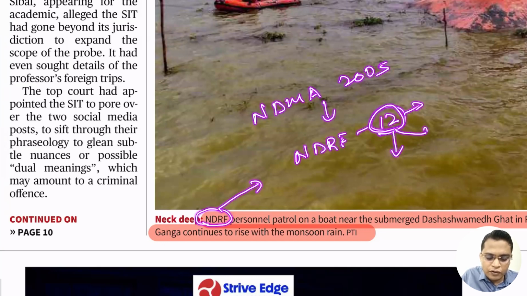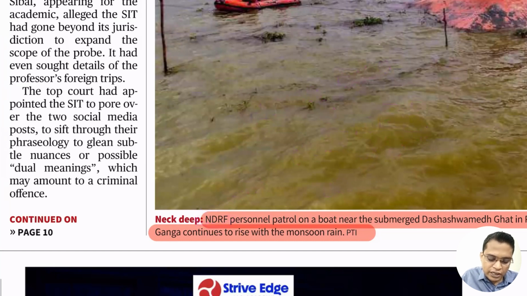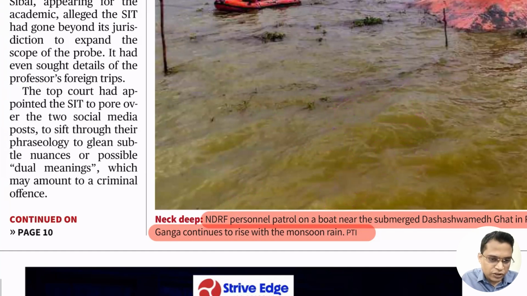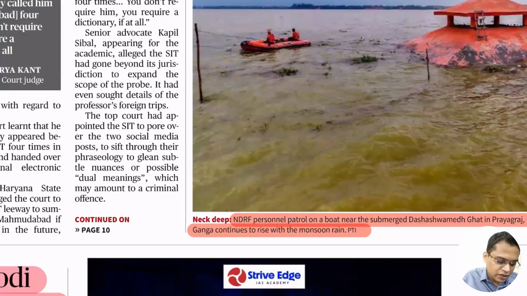They are mostly drawn from the central armed police forces. They can be from CAPF, they can be from BSF. Okay, so they all contribute to form the 12 companies of the National Disaster Response Force. Their main responsibility is to deal with any severe disaster that happens in any part of the world.